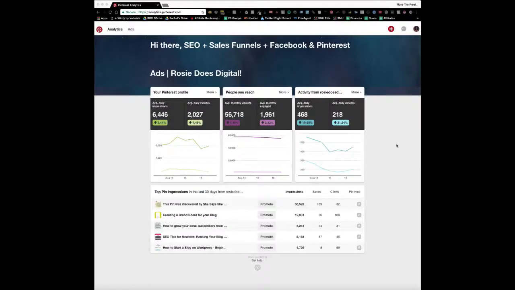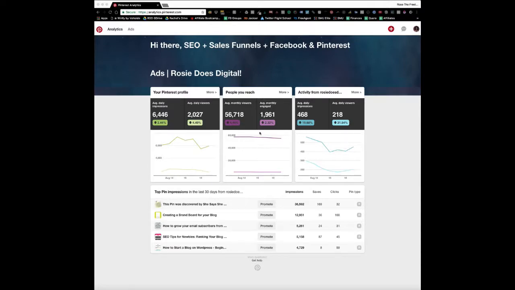Okay, so I'm going to give you a little tour of the analytics section of your Pinterest account. So we're inside my account, which is quite embarrassing because I haven't pinned in about 2 weeks, so all my figures have gone down. But this is a general overview of what your Pinterest account will look like once you start generating activity, and once you've confirmed your website. You see on the right hand side, I've got statistics based on the number of people who have visited my site from my pins.